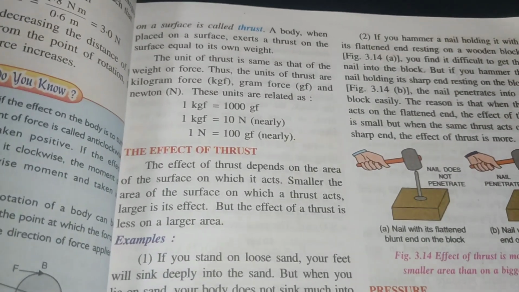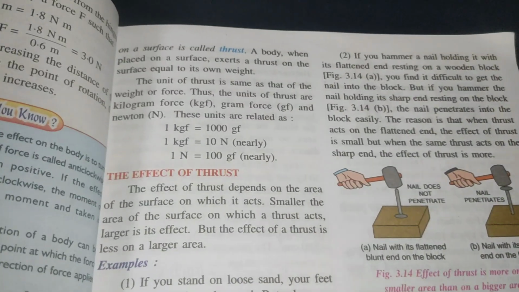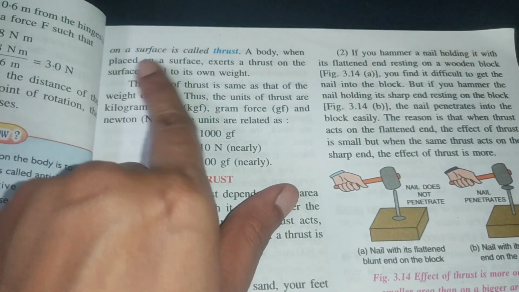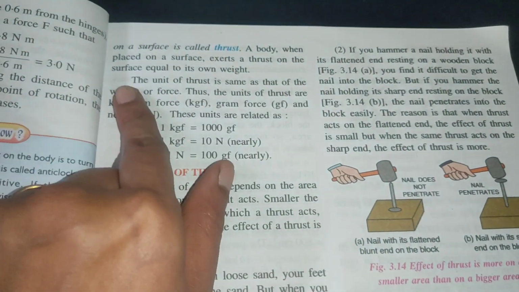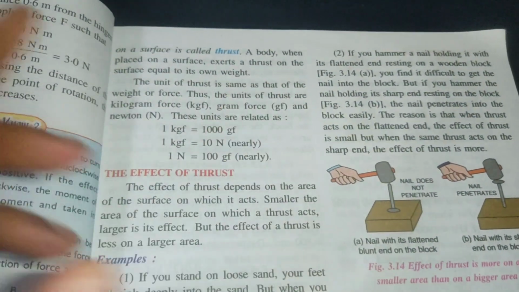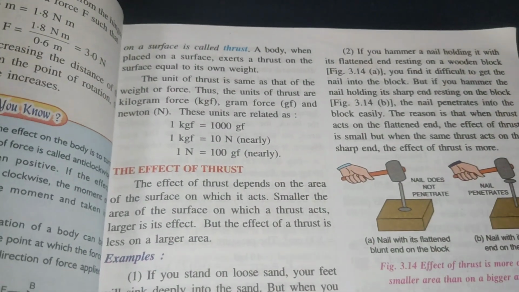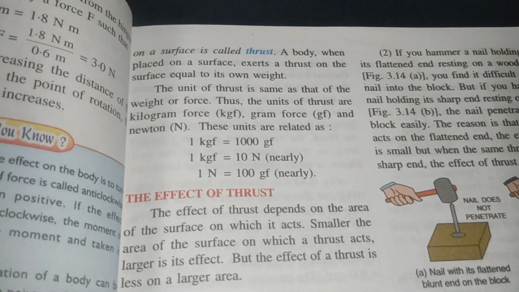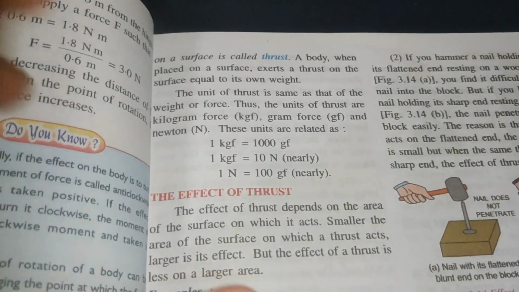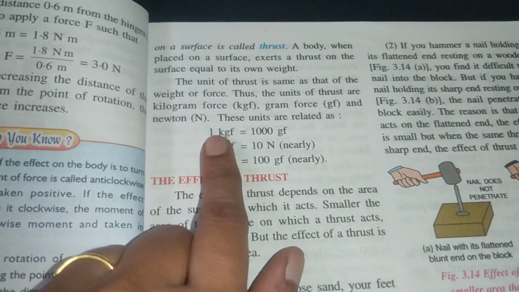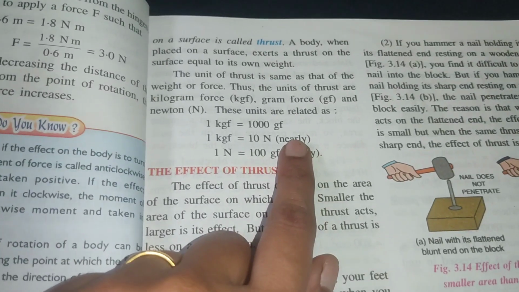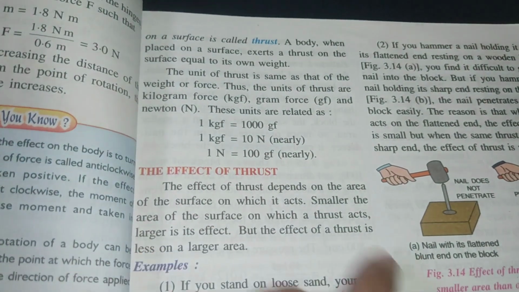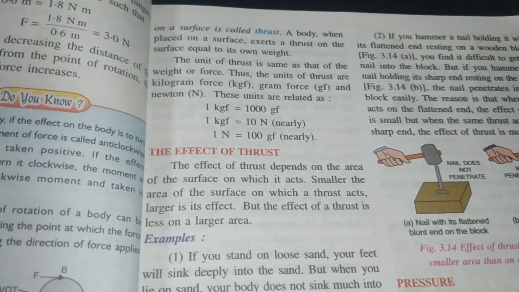For example, a body when placed on a surface exerts a thrust on the surface equal to its own weight. So if a body is there, it will exert a thrust on the surface equal to its weight. The unit of thrust: 1 kgf is equal to 1000 gf. 1 kgf is equal to 10 newtons. 1 newton is equal to 100 gf nearly.